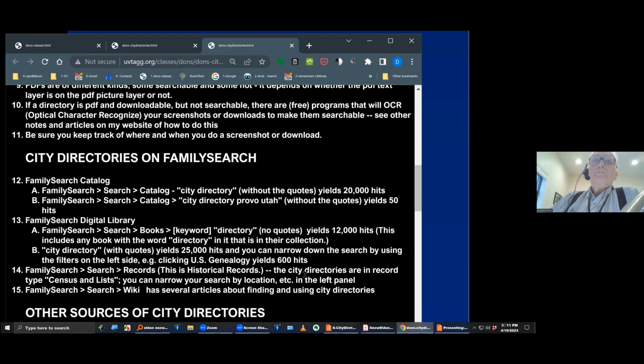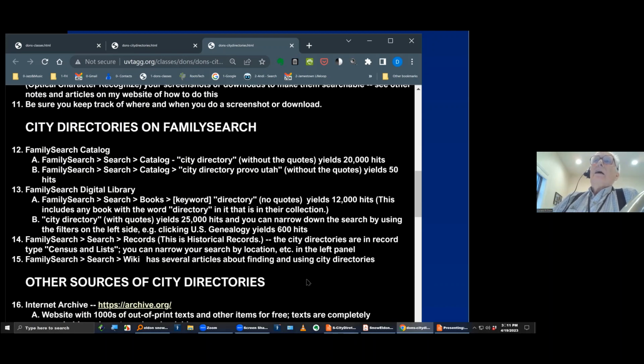Here are some sources of city directories. The first big block there is on Family Search. On Family Search, the city directories are in several different places. They're in Catalog, and I checked in the last few days how many there were. If you go to Family Search and then search Catalog and type in city directory, it turns out there's 20,000 hits for that. You can see the numbers are all in there.